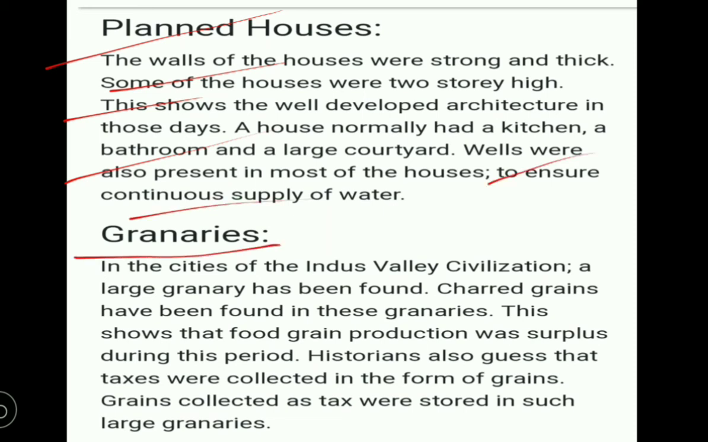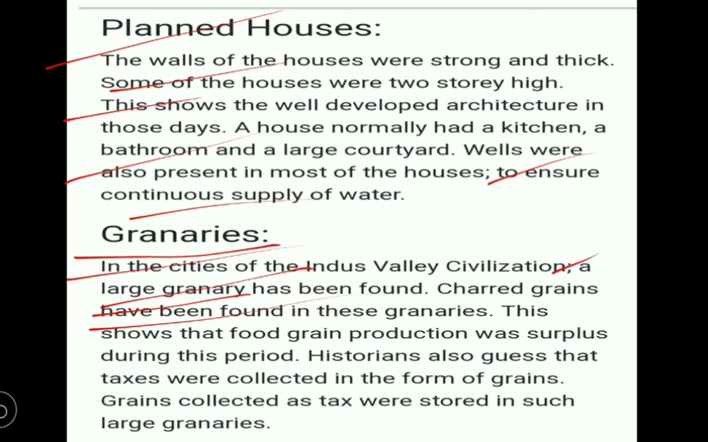So next we go through the granaries. Granaries means the crops were collected during the Harappan civilization for tax purposes. So these collected crops were stored in dug wells in the earth, to preserve the crops. In the cities of the Indus Valley civilization, large granaries have been found. Charred grains have been found in these granaries. This shows that food grain production was surplus during this time.